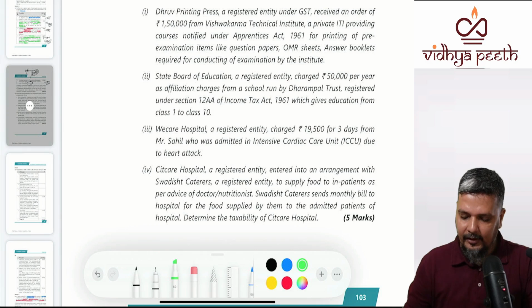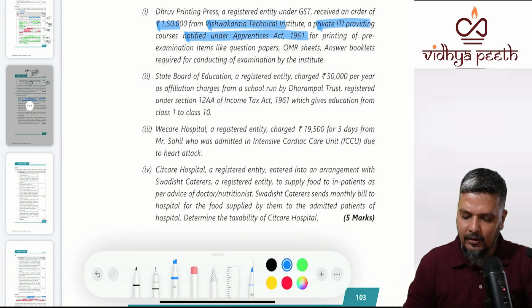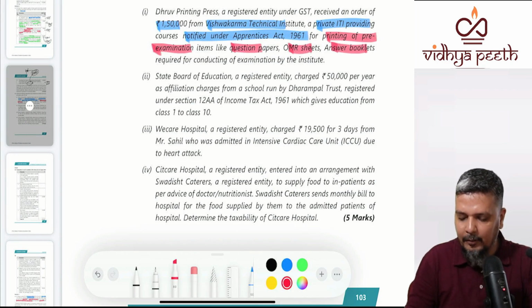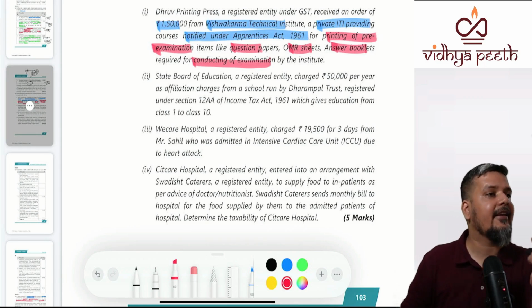So first: Do Printing, a registered entity under GST, received an order of 1,50,000 from Vishwakarma Technical Institute, a private ITI providing notified services under the Apprenticeship Act. It is a category C education institution, for printing of pre-examination items like question paper, OMR sheet, answer booklets required for conducting examination. Whether it is category A preschool or schools, category B colleges, universities, professional courses like CA, or category C,